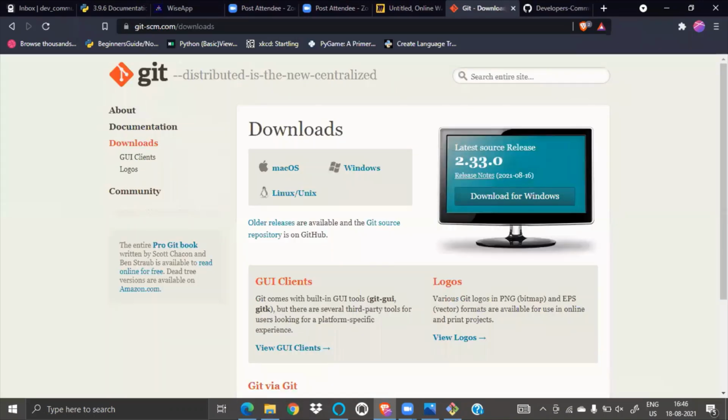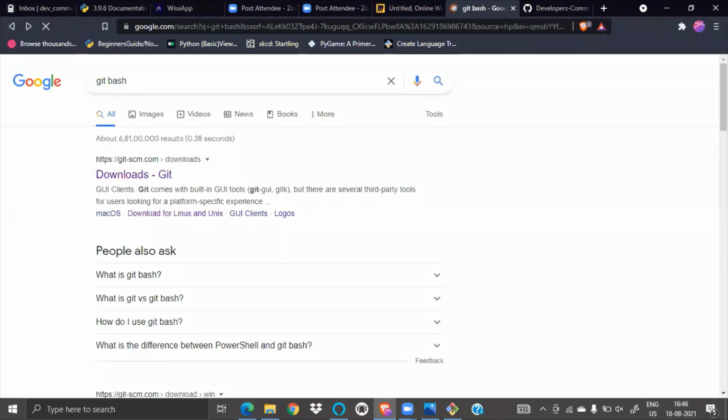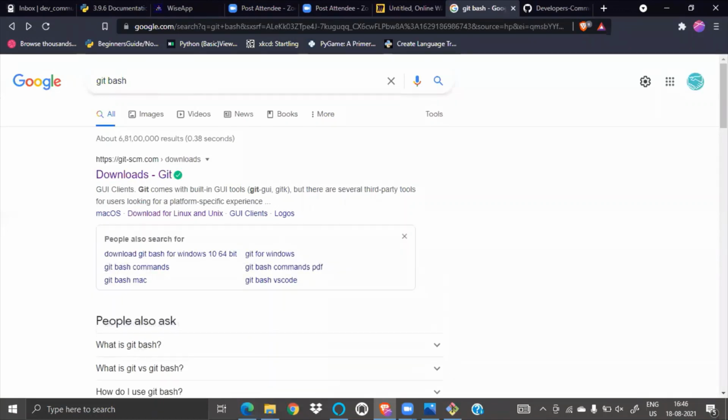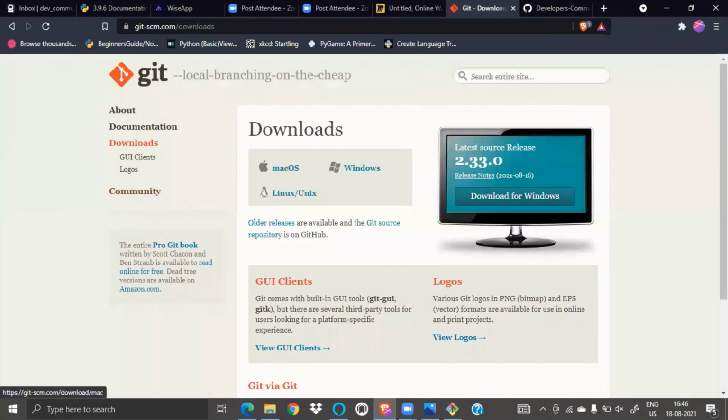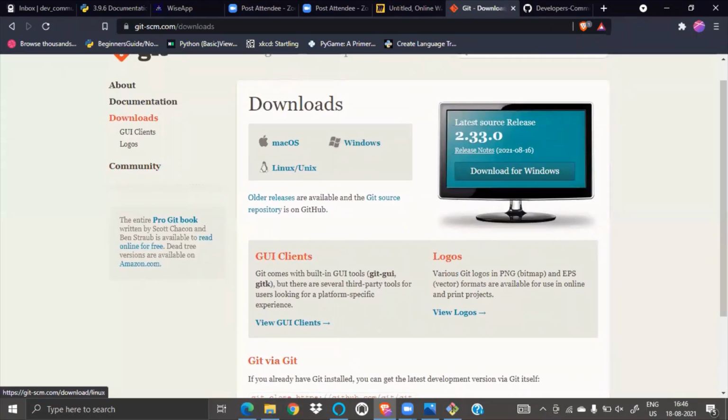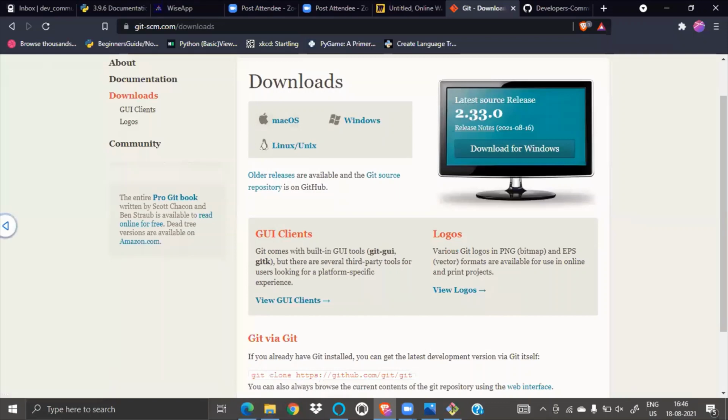Okay. So just search for Git Bash. Okay, and you will get the first link, Git SCM. Just go to this link and download the Windows version or Mac OS, Linux, Ubuntu, whatever your operating system is. Just download it.